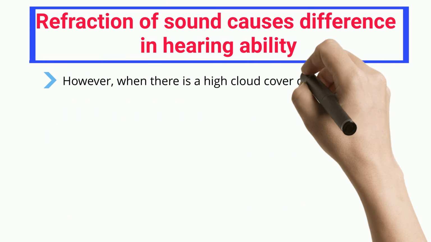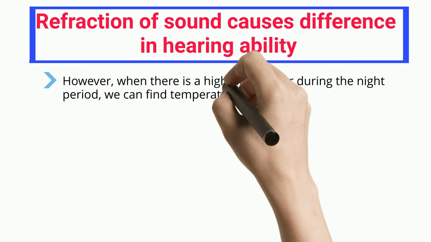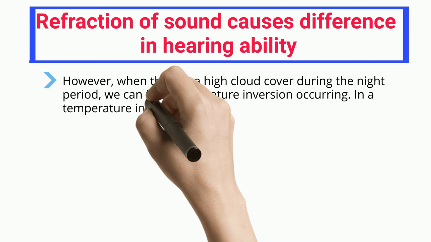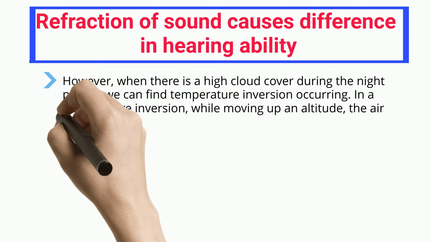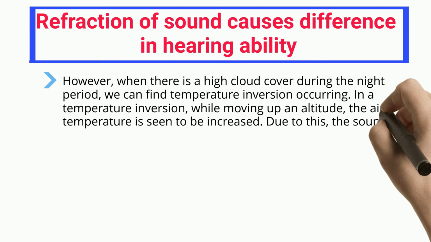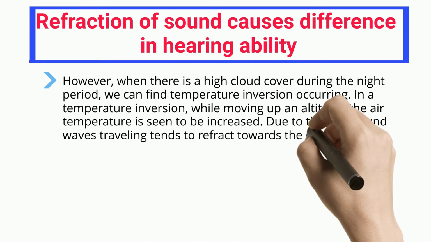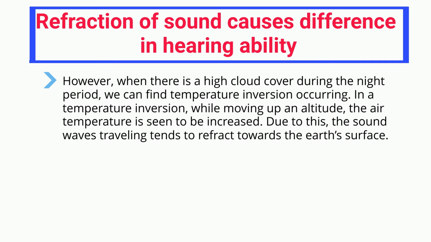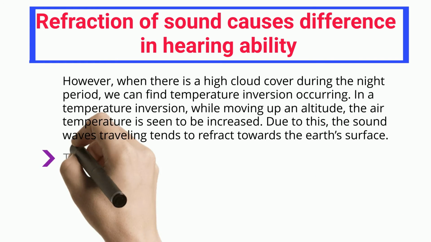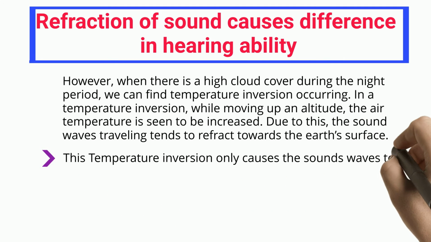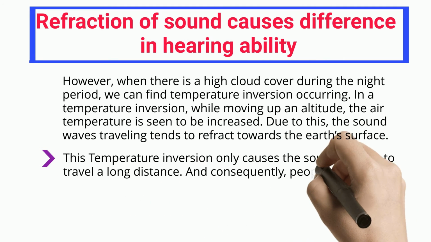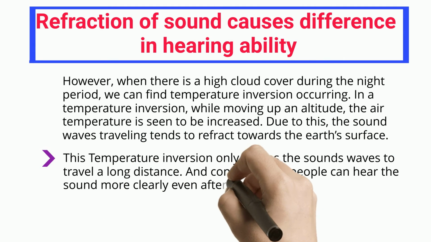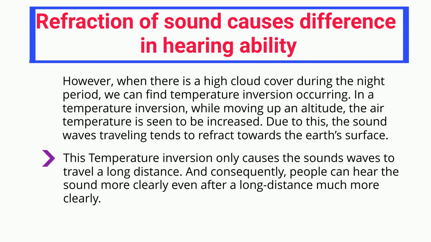However, when there is a high cloud cover during the night period, we can find temperature inversion occurring. In a temperature inversion, while moving up in altitude, the air temperature is seen to increase. Due to this, the sound waves traveling tend to refract towards the Earth's surface. This temperature inversion causes the sound waves to travel a long distance. And consequently, people can hear the sound much more clearly even after a long distance.